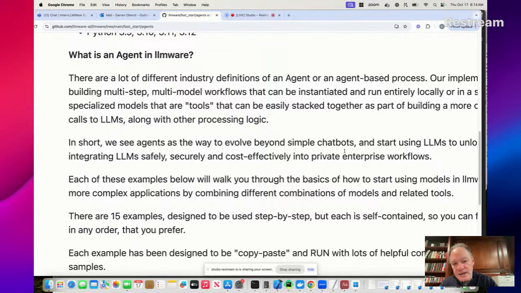Part of the reason people are talking about agents is simply moving past chatbots. For so many people, their introduction to generative AI was ChatGPT. It was a chatbot. And a chatbot is so intuitive. It's very, very powerful. You write something, you get a response. It's just like chatting or texting with somebody. So it's an incredibly powerful interface and use case. Agents are really the bridge to doing more with generative AI than just a chatbot. Now, why would you want to do that? Because we've all used chatbots.